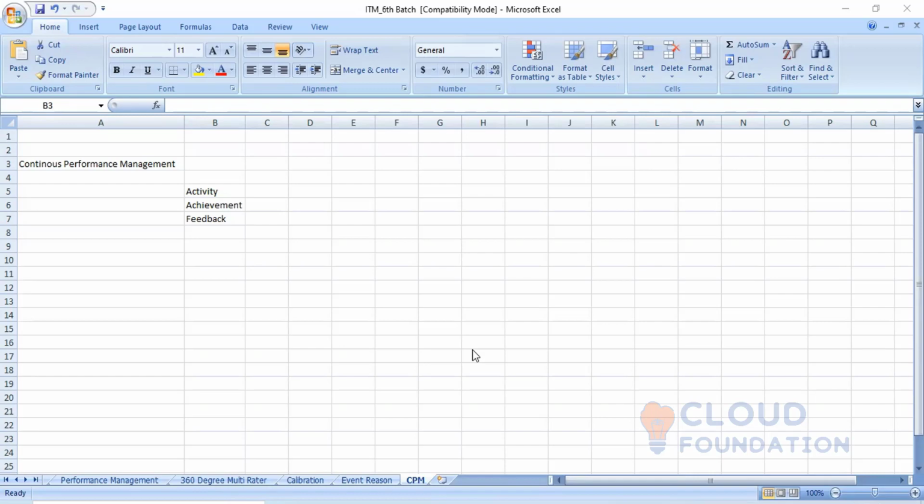Manager can view with the help of CPM what the status is, because the employee will also be updating the status of the goal, that suppose 100% is there, 20% has been completed. These are the activities which have been done. This is the status of that particular task. So that update will also be seen by the manager.